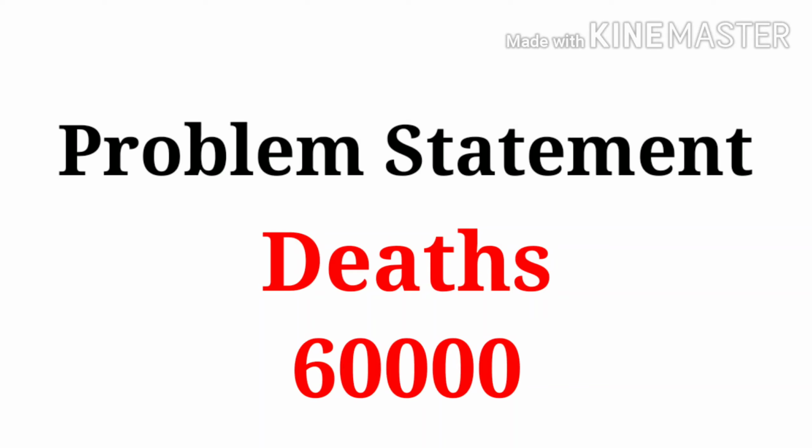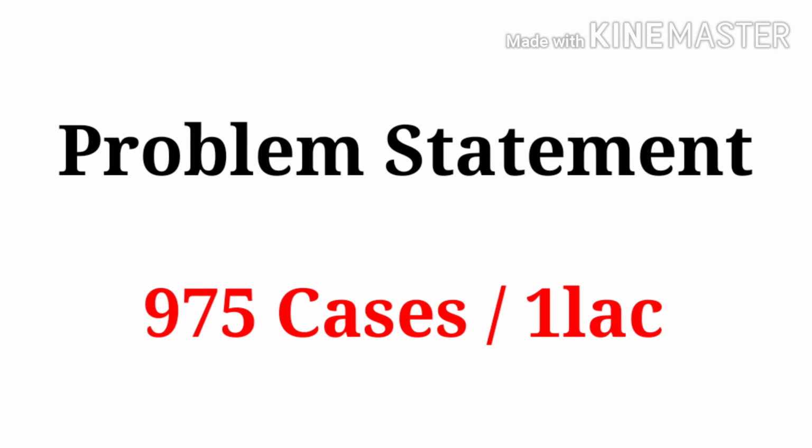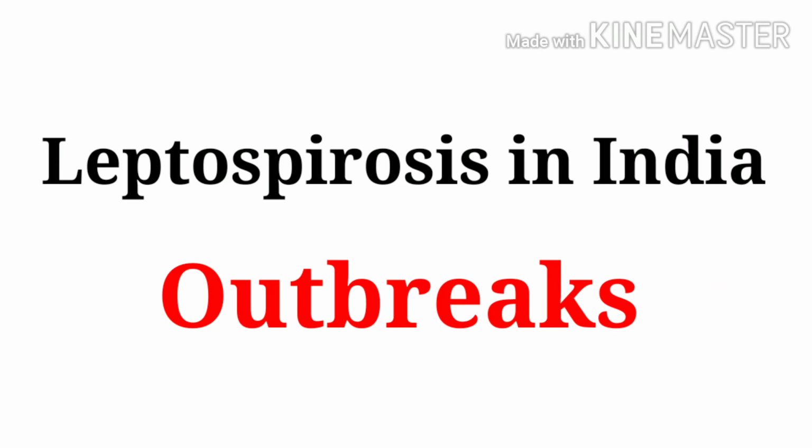There are certain areas where incidence is very high, about 975 cases per 1 lakh population. How does leptospirosis occur in India? In India, leptospirosis can be seen in the form of outbreaks.